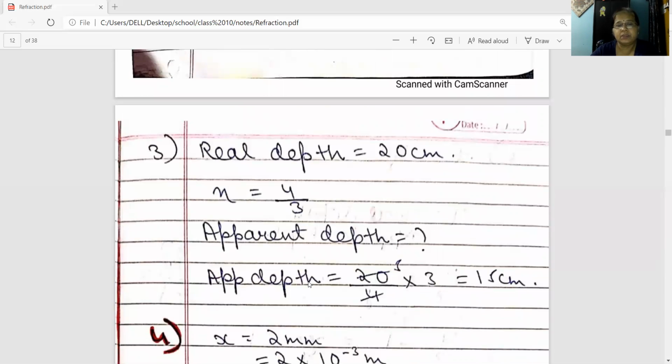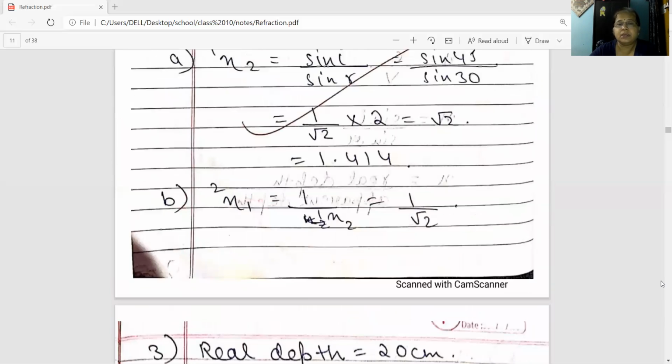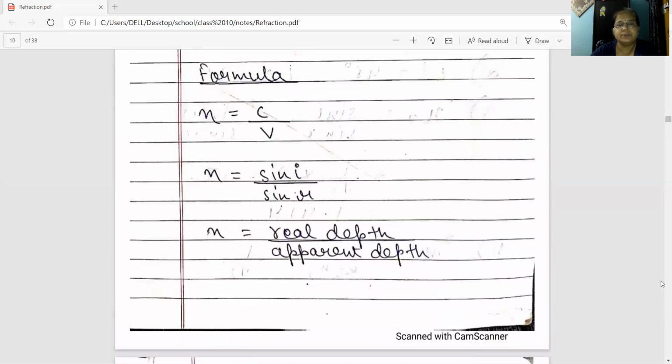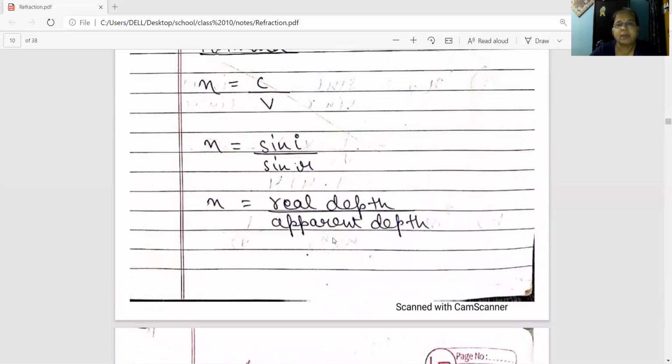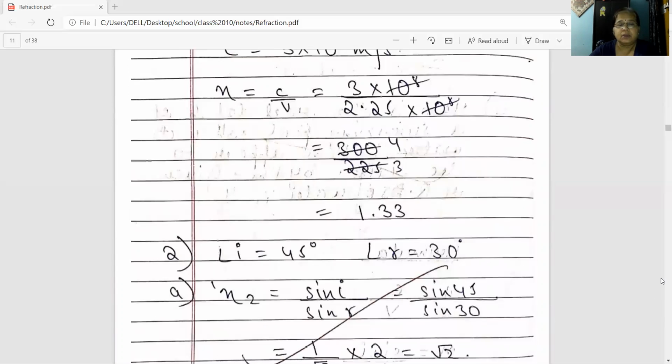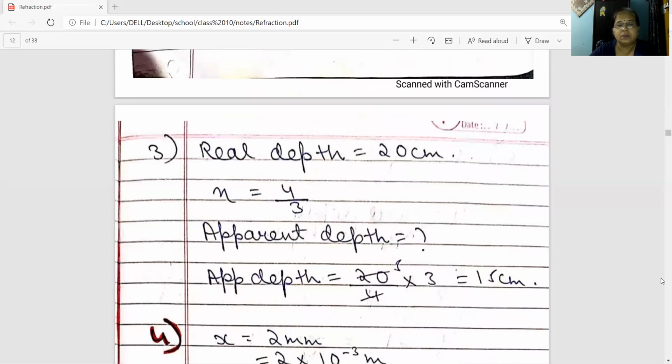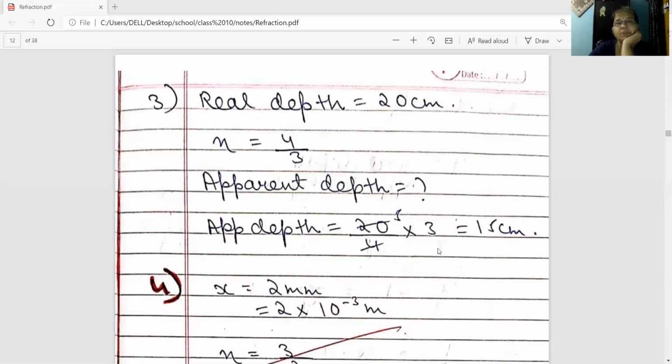You want to find out apparent depth, so real depth by refractive index. Real depth is 20, refractive index is 4 by 3, so 3 will go up. 4 fives are 20, and 5 into 3, that is 15 centimeter, is the apparent depth.